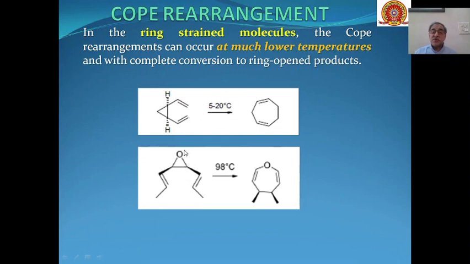This is an oxetane molecule, a ring containing oxygen, and at 98 degrees centigrade this undergoes Cope rearrangement. These reactions can take place at much lower temperature than the reaction proceeding for normal molecules.